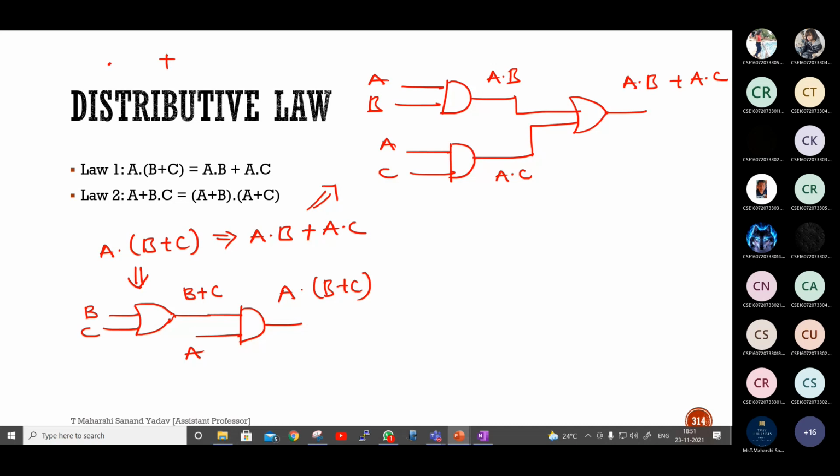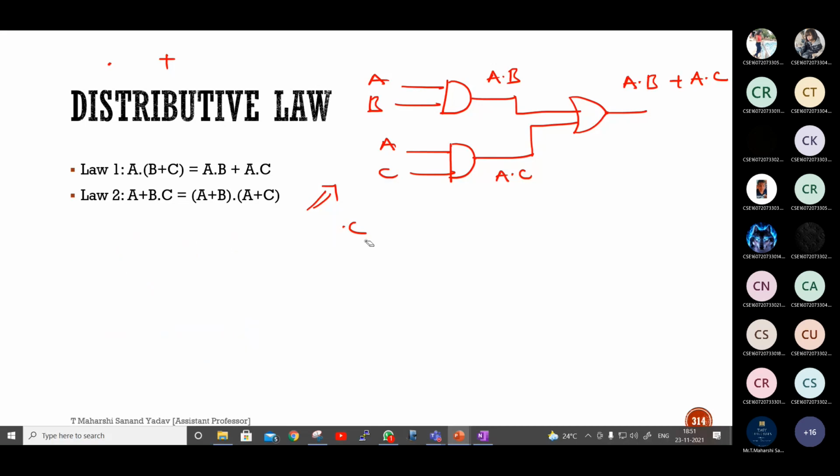Similarly, you try to tell me for A plus B dot C. A plus B dot C. How many gates for A plus B dot C?